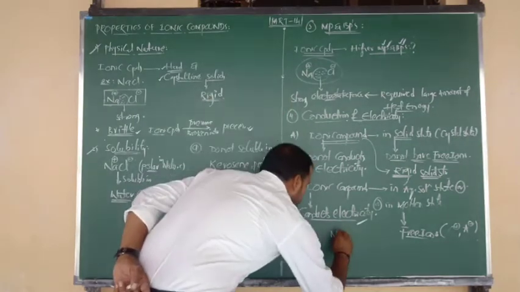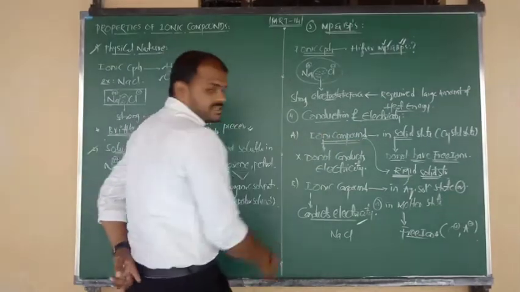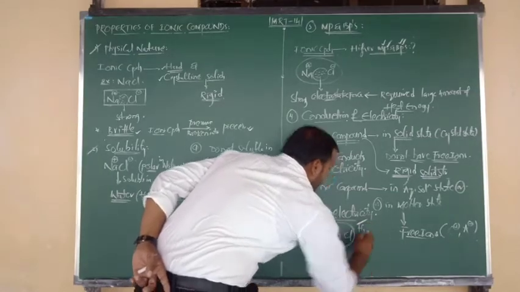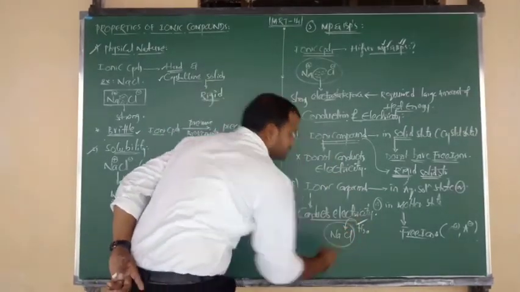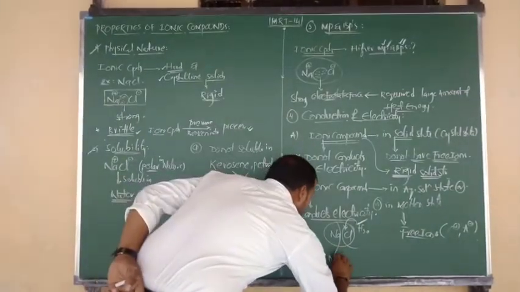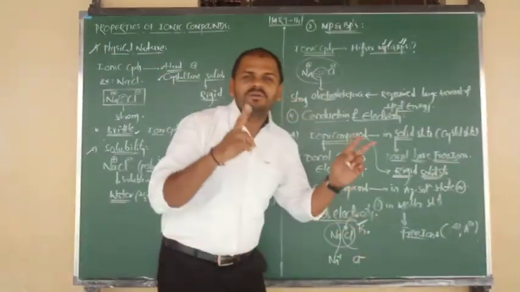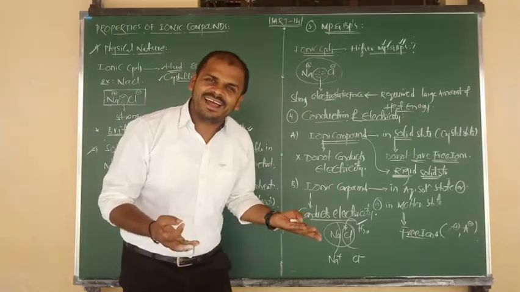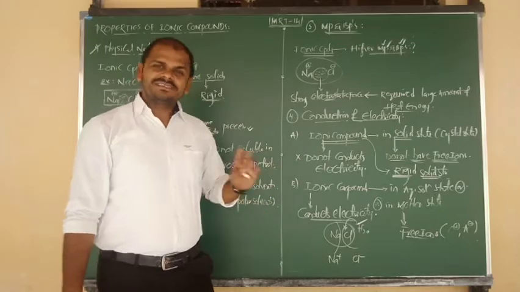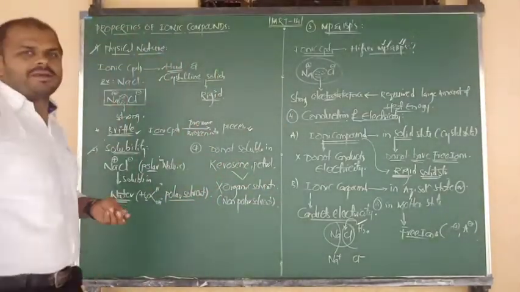First, suppose NaCl is there. Pure NaCl in solid state does not conduct electricity. But NaCl in aqueous state means I am adding water. After addition of water, bond breaking takes place between cation and anion. Na becomes Na plus and Cl becomes Cl minus. Now you are getting two free ions, a cation and an anion. Such free ions are responsible for carrying the current, beta. समझ गए clearly? Yes, these are your 4 points regarding properties of ionic compounds.